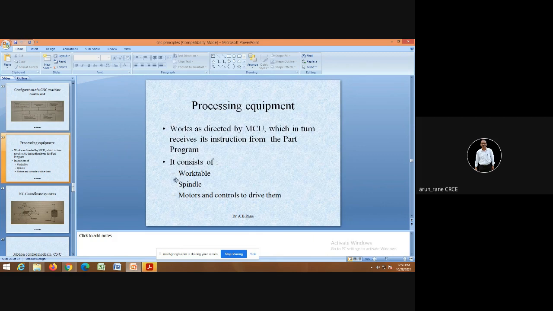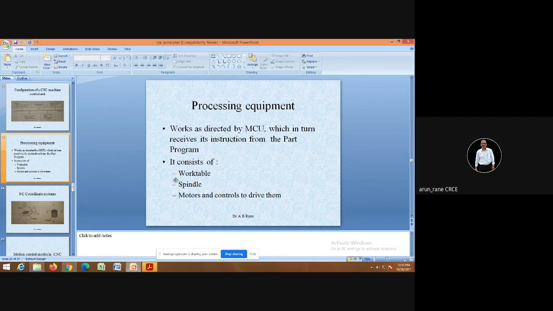The processing equipment consists of a work table on which the workpiece is mounted. It is also called a pallet, and most CNC machines have a pallet changer, or APC, that is automatic pallet changer. While the workpiece is being machined, you can mount another workpiece on the other pallet.